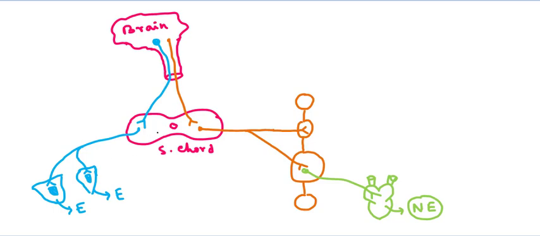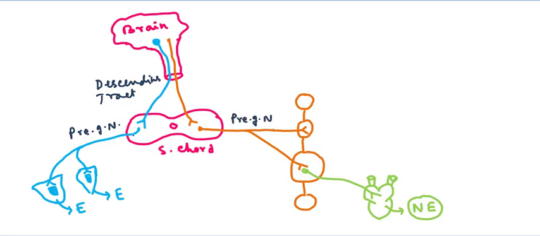This is the brain and this is the spinal cord, and these are two different neurons known as the descending tract. The descending tract synapses with the preganglionic neuron. This is one preganglionic neuron, and this is another preganglionic neuron of the sympathetic system.